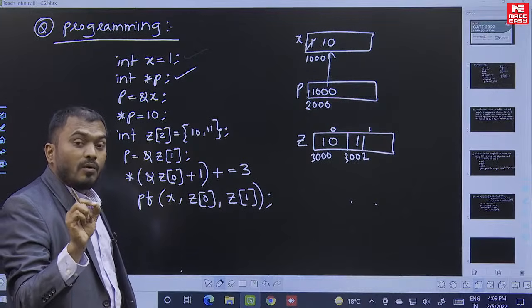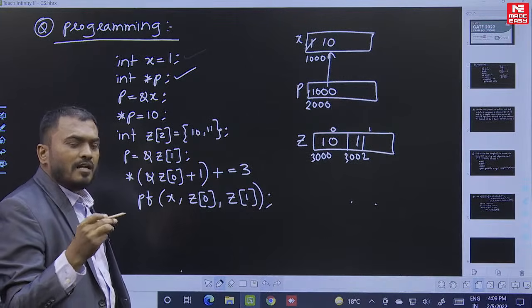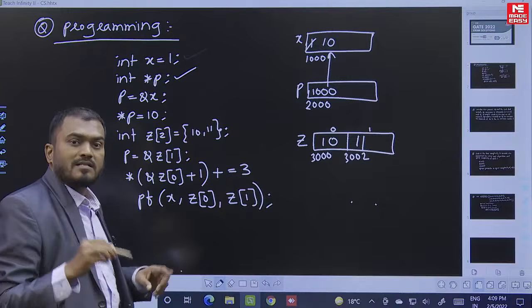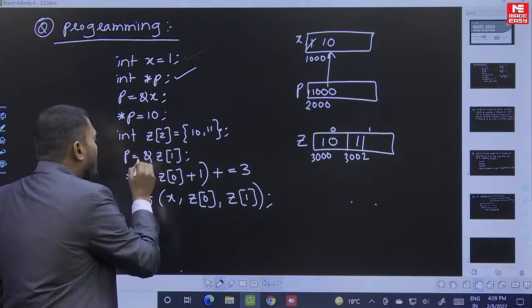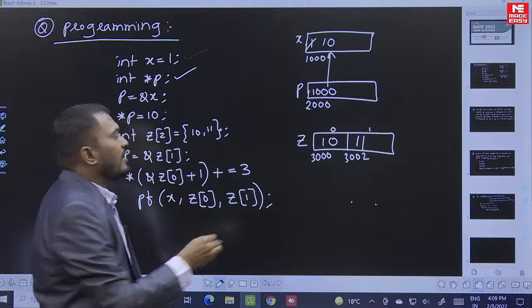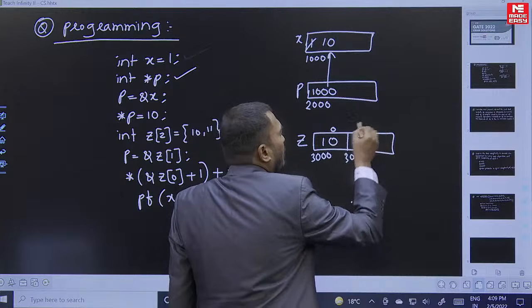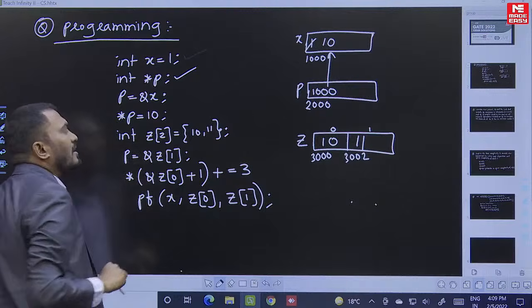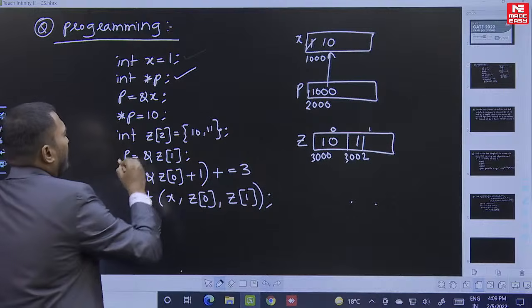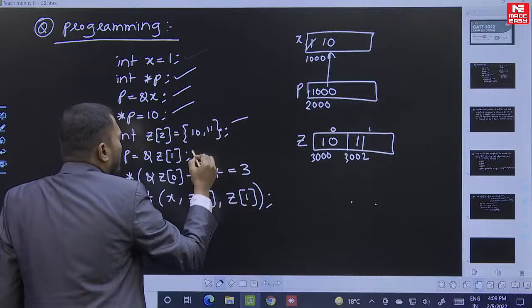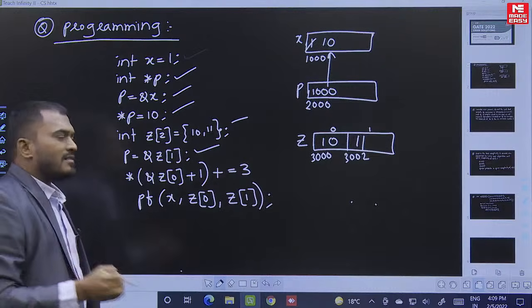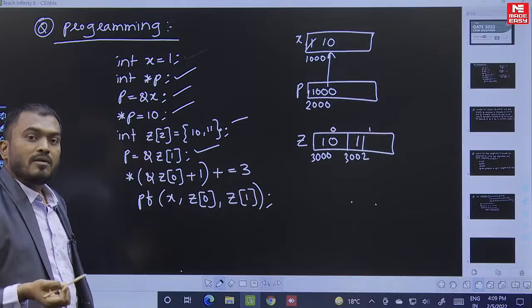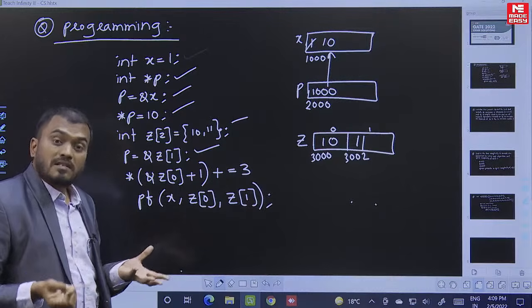You clearly know how to evaluate z of 1: z of 1 means star of z plus 1, because when you have square braces, the star comes. So ampersand z of 1 means the address of this element, which is 3002. 3002 is assigned to p. Now tell me, is this possible or not? Assigning the address of z of 1 to p, allowed or not allowed? Obviously allowed, because z of 1 is an integer.